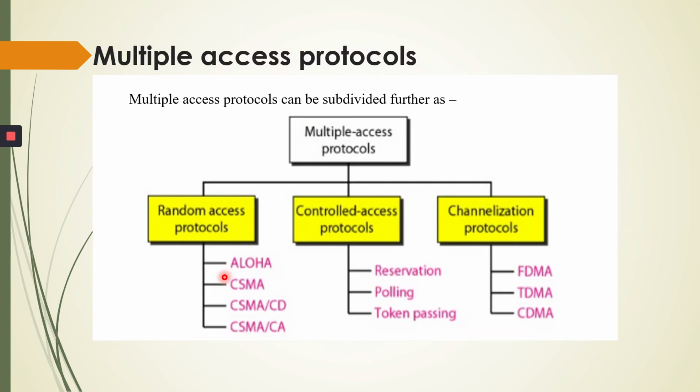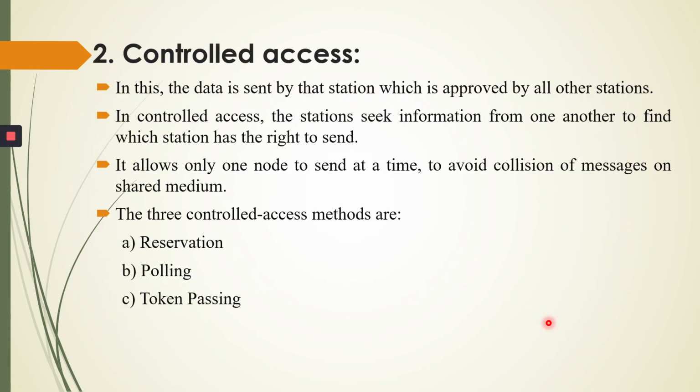So in the previous lecture we completed random access protocol in multiple access protocol. In today's lecture we will complete the other two parts, that is controlled access protocol, which is classified into three parts: reservation, polling and token passing, and the other is channelization protocol, that is FDMA, TDMA and CDMA. So first is controlled access.